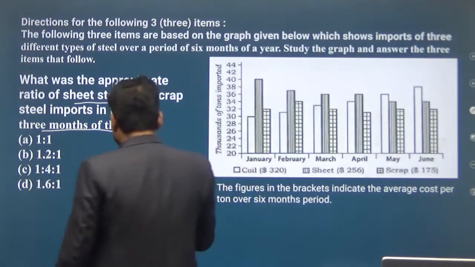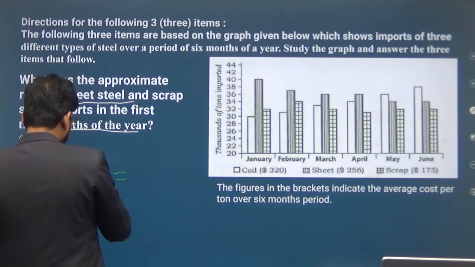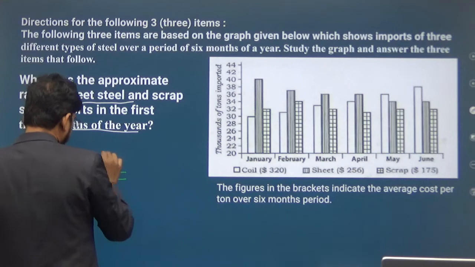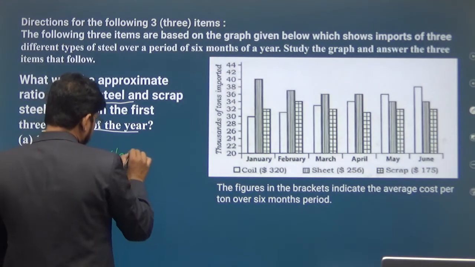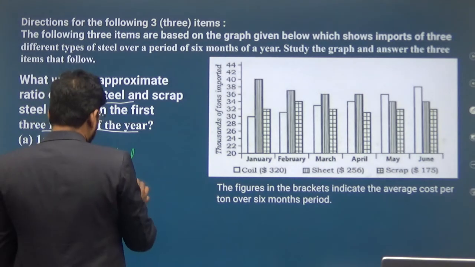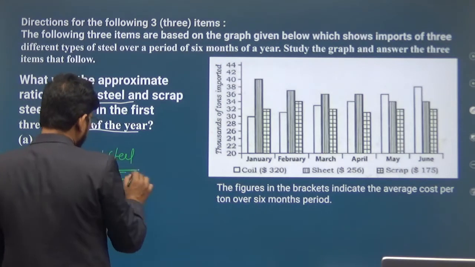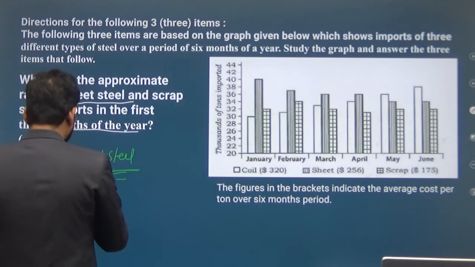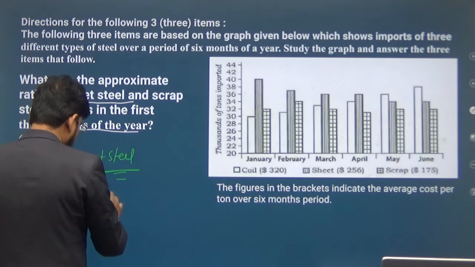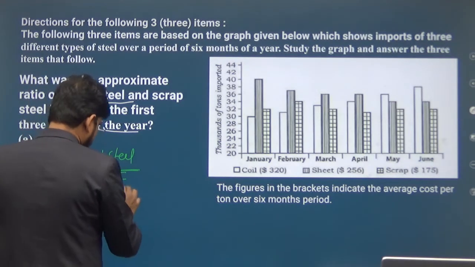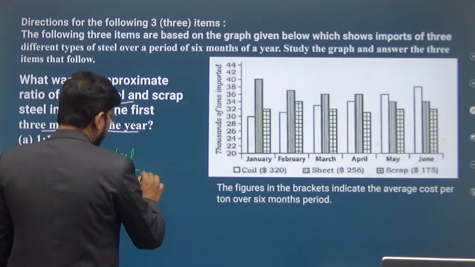So the ratio will be sheet steel divided by scrap steel, will be what?